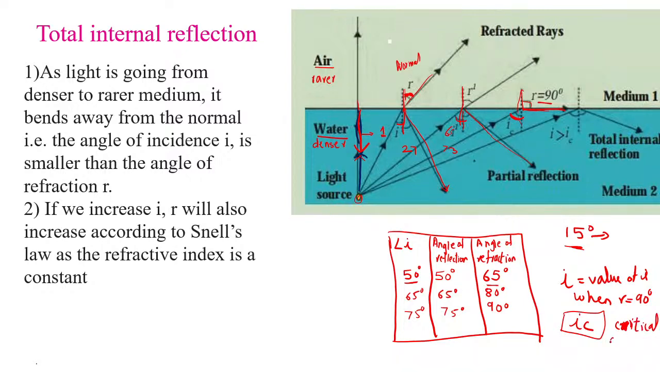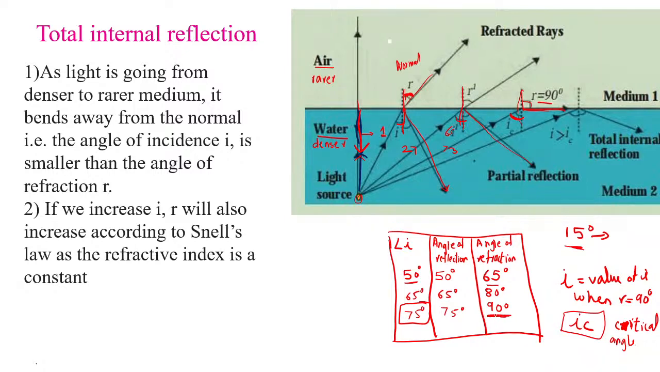Critical angle. Got it? Over here you will see that for a particular value of I, the angle of refraction becomes 90 degrees, and that angle will be called the critical angle. So in this case, we have considered this example now, children, in this table, where we are getting the angle of refraction as 90 degrees.